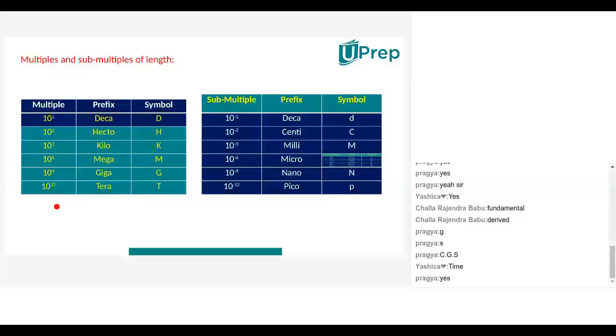See here. 10 power 1 will be called deca, and its symbol is capital D. If 10 power 2 is there, it is hecto, and the symbol is capital H. Very good. 10 power 3 will be called kilo, capital K. 10 power 6 will be called mega, capital M. And 10 power 9 is giga, capital G. Very good.